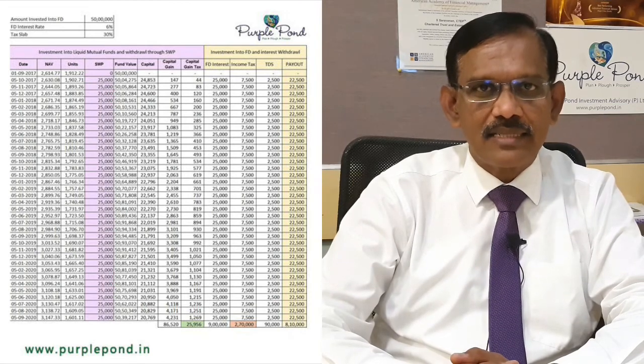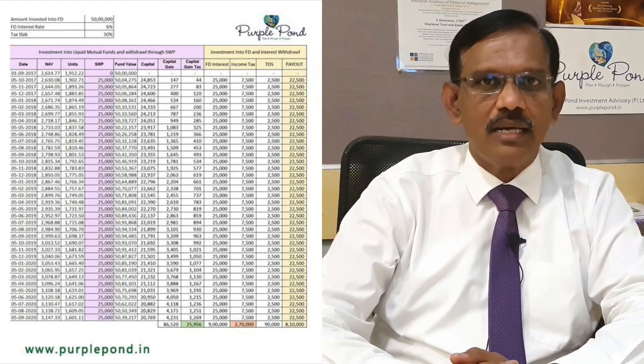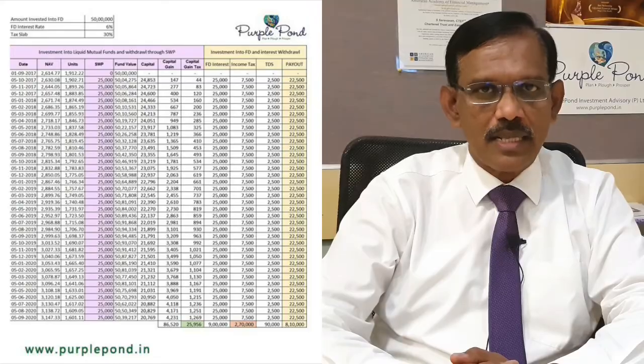If the tax component is calculated over 36 months in a similar fashion, Mr. Y is liable to pay a taxation of 25,696 rupees, whereas X, who uses fixed deposit as the product, will pay 2,70,000 rupees as his tax outgo.